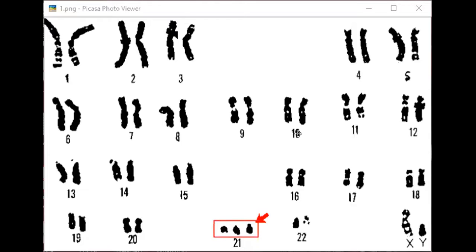Now this is the image of Down syndrome. You must observe carefully. As you know, we are having how many chromosomes? 46. And they are arranged in 23 pairs.